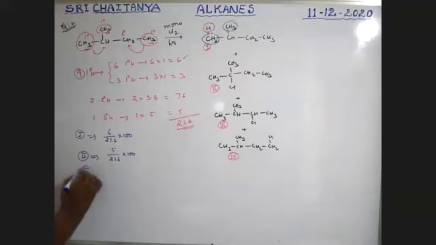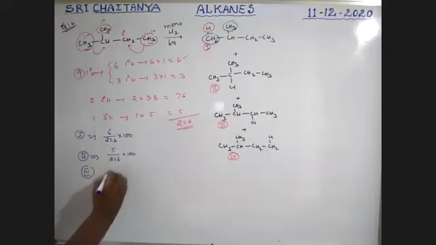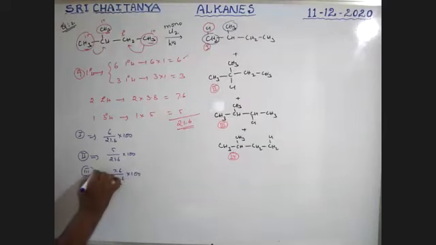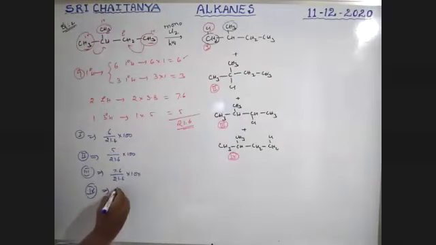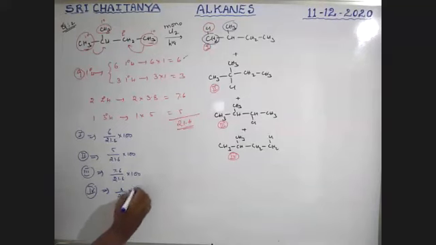Next, third product, secondary case, 7.6 by 21.6 into 100. Fourth product, those 3 are separated. That is 3 by 21.6 into 100. So this is the way to calculate percentage yields of those products.